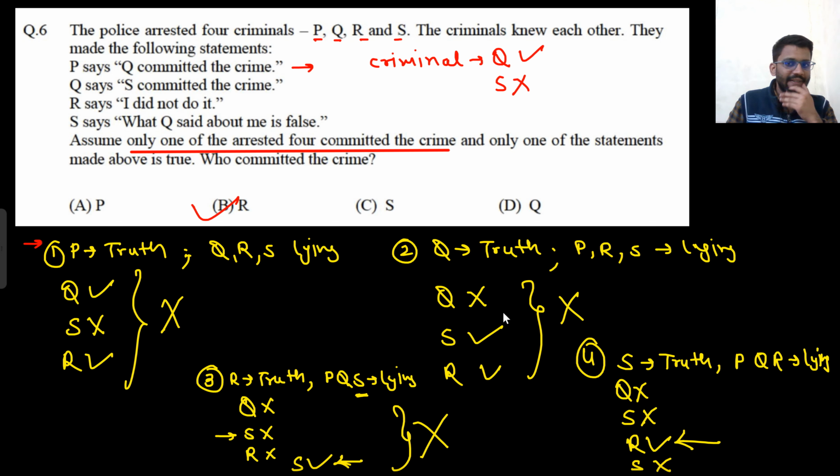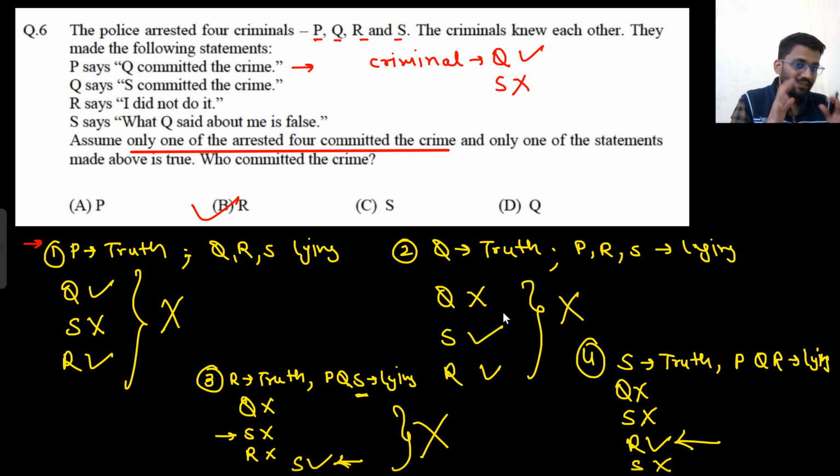So did you guys understand it? Let's check the fourth one. We are saying that S is saying the truth and P, Q, R are lying. P says that Q committed the crime. That's a lie, so Q did not commit the crime. Now Q is saying S committed the crime. That's also a lie. Now R is saying that he did not commit the crime, but he is lying. That means R committed the crime.